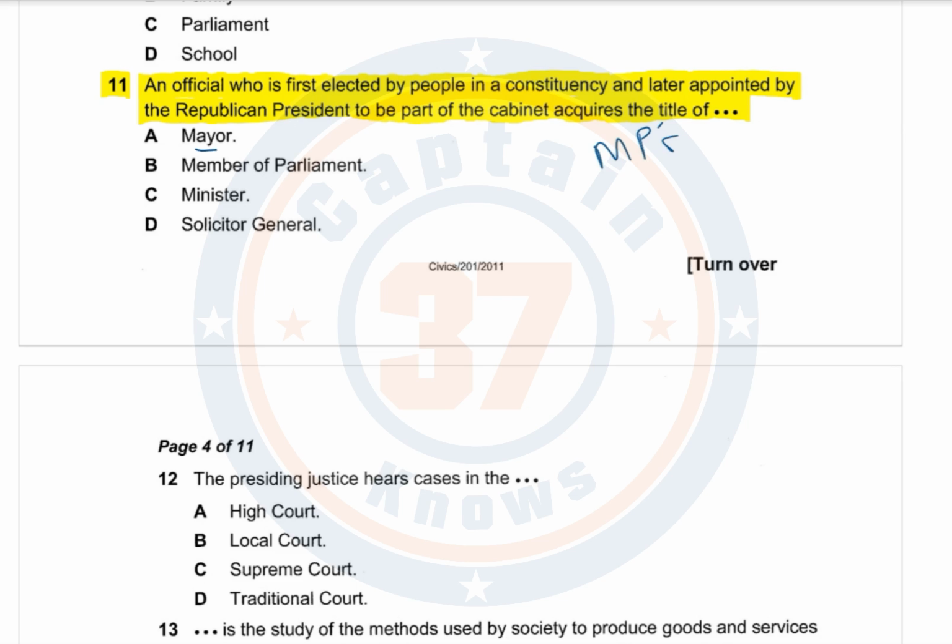Are they going to be mayor? Are they going to be member of parliament? Are they going to be minister? Or are they going to be solicitor general? The answer is that that person is going to become a minister.